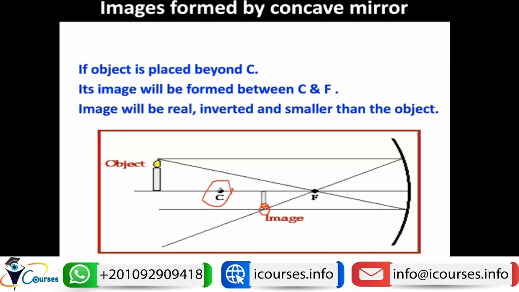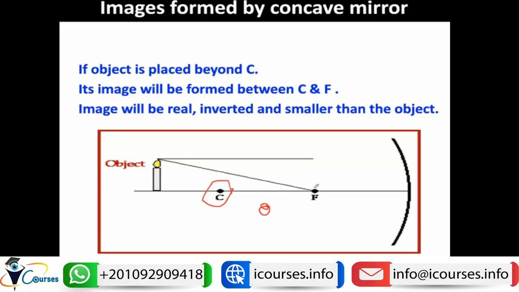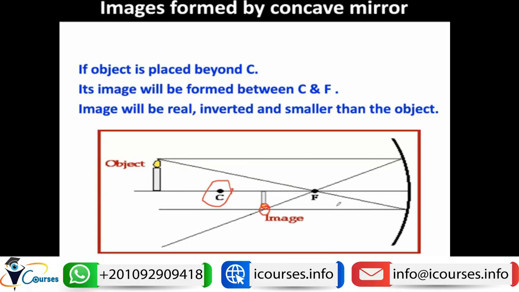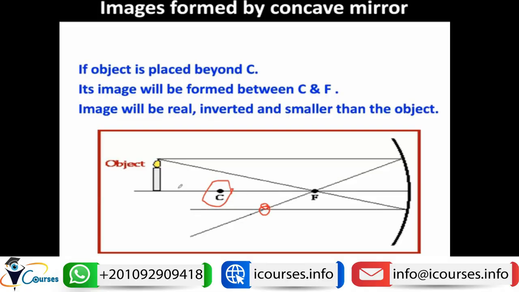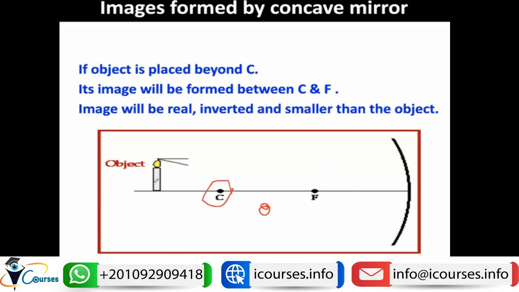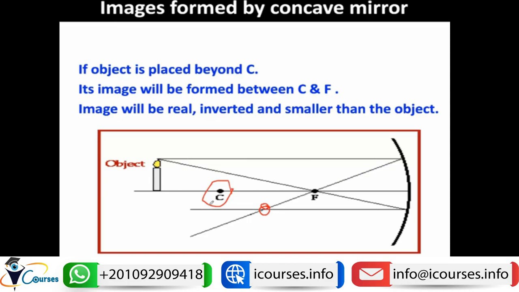So first of all, what is the location? The location is between C and F. Is it real or virtual? It is real. It is made by the actual rays. Is it upright or inverted? It is inverted, as you can see. And as you can see also, it is smaller than the object. So these are the characters of images when the object is placed beyond the center of curvature.